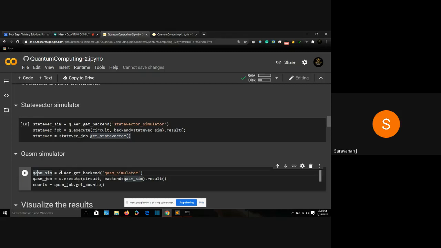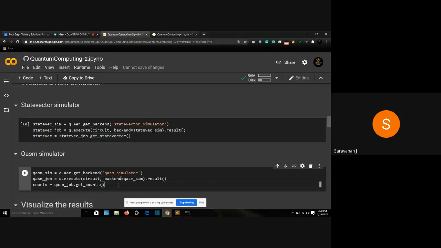For the qasm simulator, q dot Aer dot get_backend qasm simulator. I'm using the same things and just changing the name of the simulator, and I'm saying q.execute circuit, backend equals qasm simulator. Execute my circuit using the backend qasm simulator. Then I'm taking the result of that particular quantum job. Then I'm getting the counts. Here I was getting the state vector, and here I'm getting the counts.